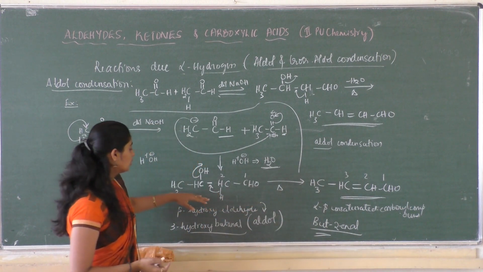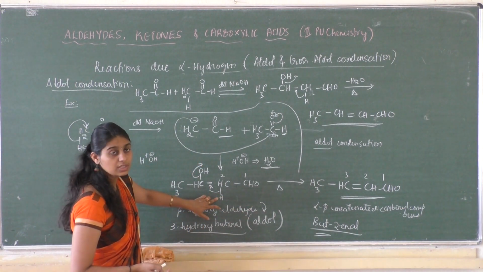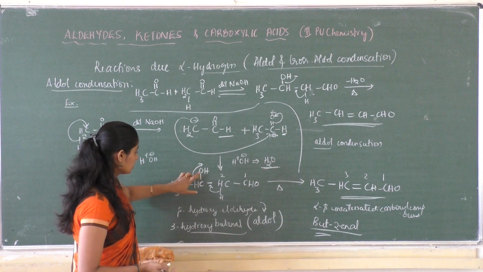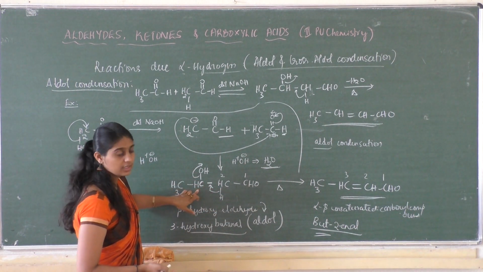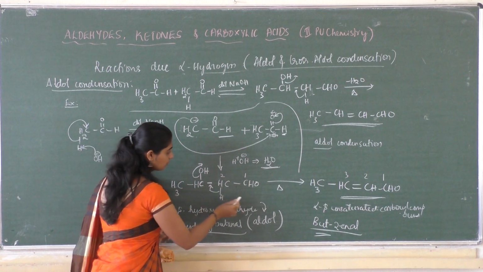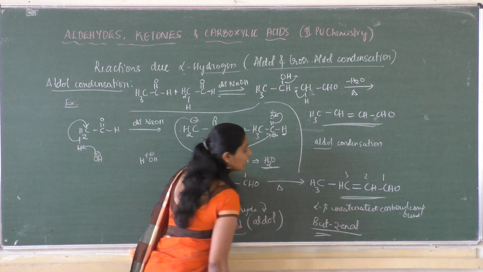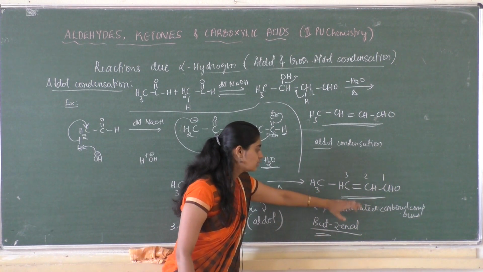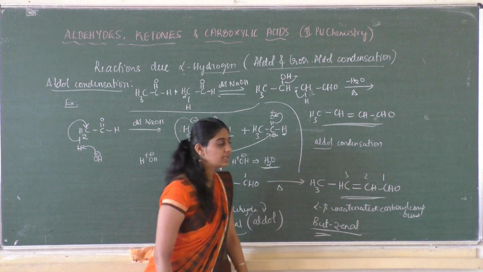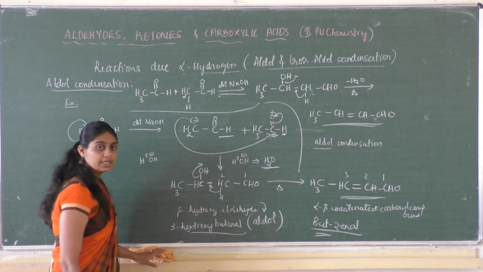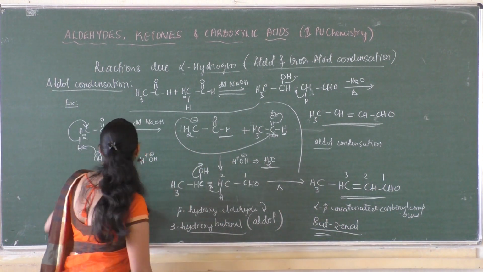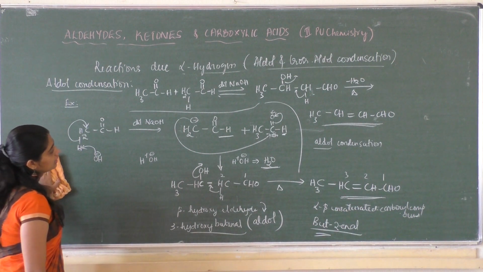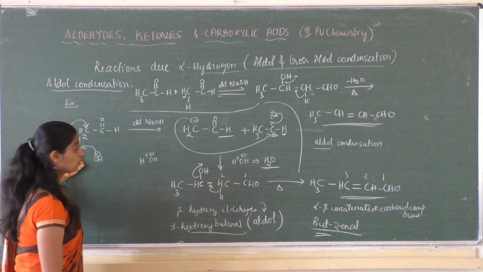So the hydrogen is cleaved from the alpha carbon atom and the OH is cleaved from the beta carbon atom. So this is alpha. The compound formed is called alpha beta unsaturated, since unsaturation occurs, and this is a carbonyl compound, whether it may be a ketone or an aldehyde. Clear? So this is an example for an aldehyde. So let us write it for a ketone.